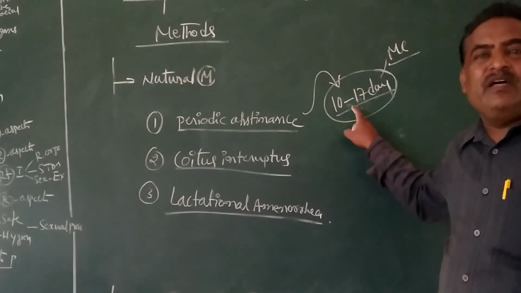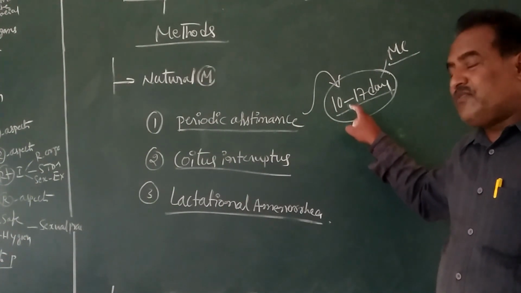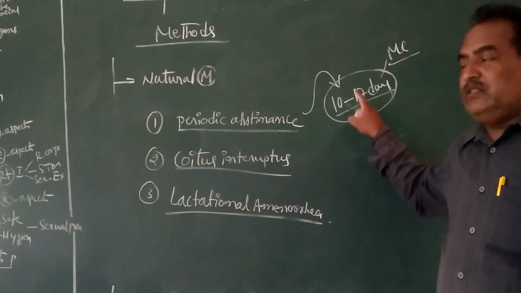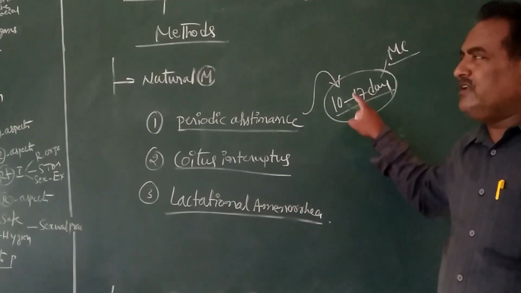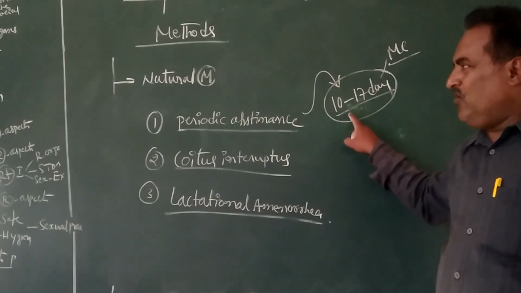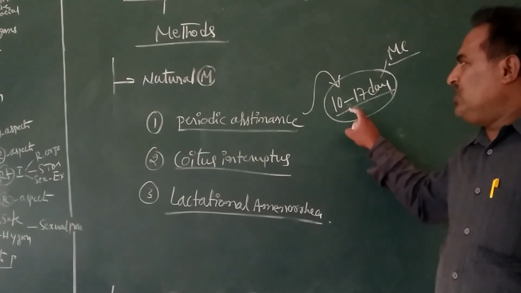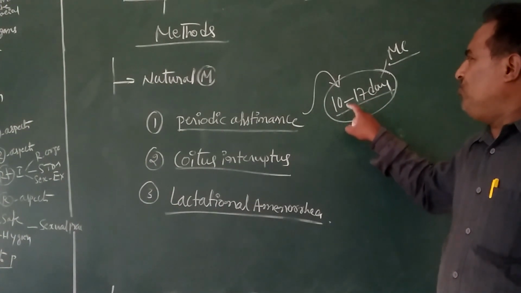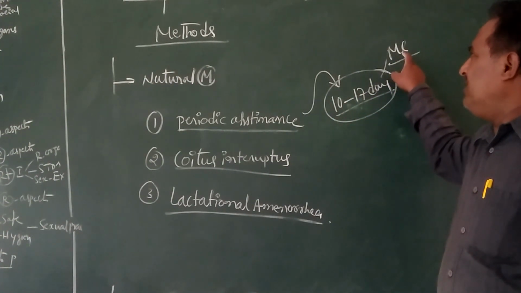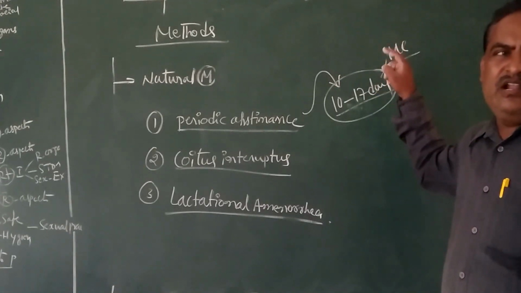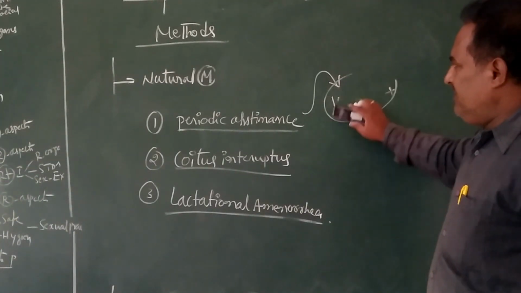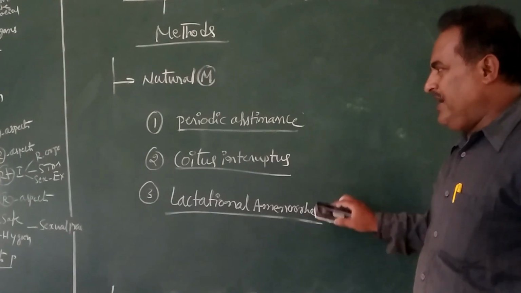The egg is released from the ovary, so the chances of fertilization are high. Therefore, the couple must avoid intercourse during this period. It is a method of family planning.